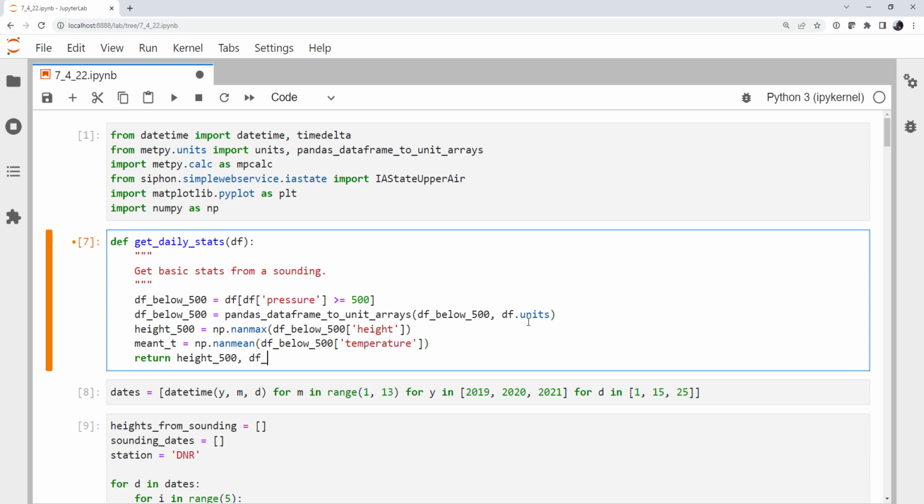In our return, I'm going to return df below 500 height 0, and that's the first height, or the surface height. You could also use minimum here if you wanted. So we could use np nan min, because we know the surface height is going to be the lowest. We'll also return the nan max of df below 500 pressure. So that's going to be our surface pressure. And finally, our mean temperature that we calculated.